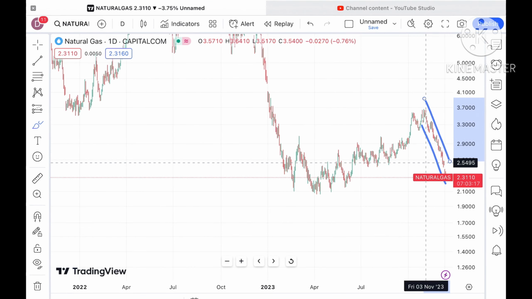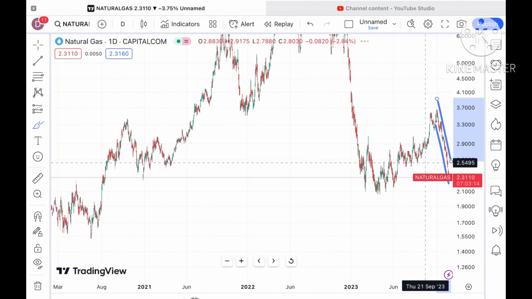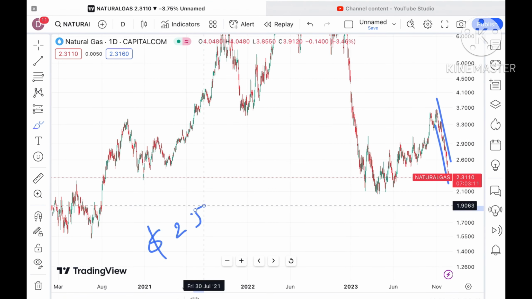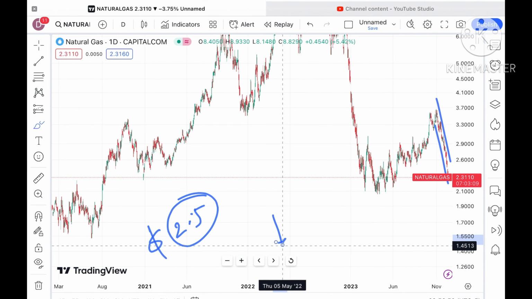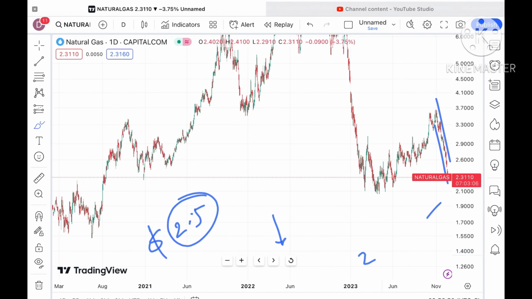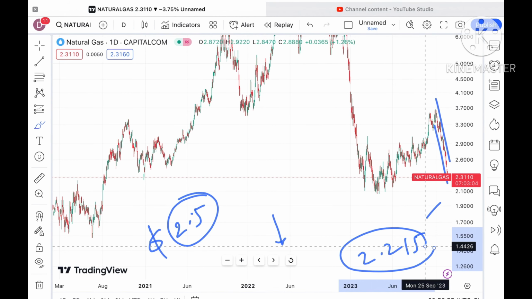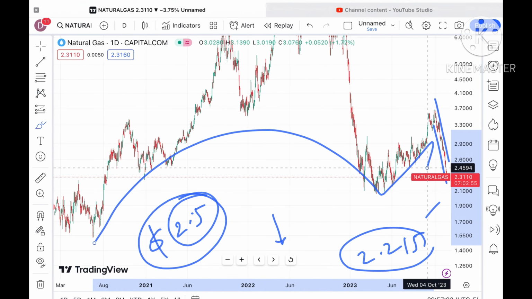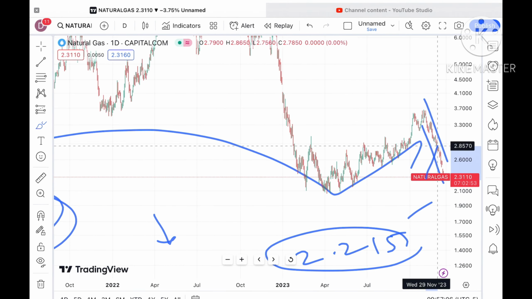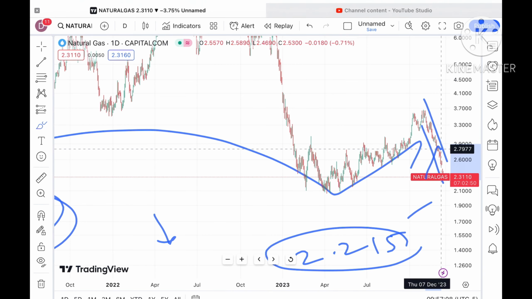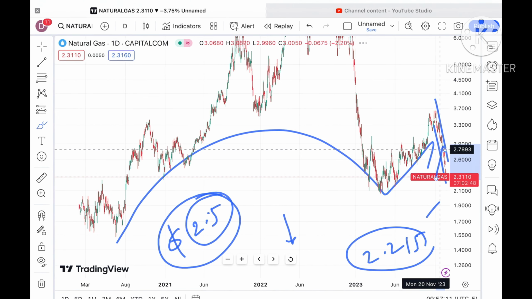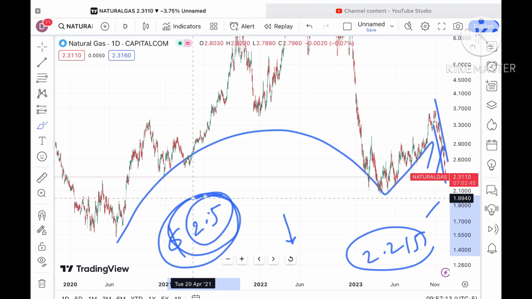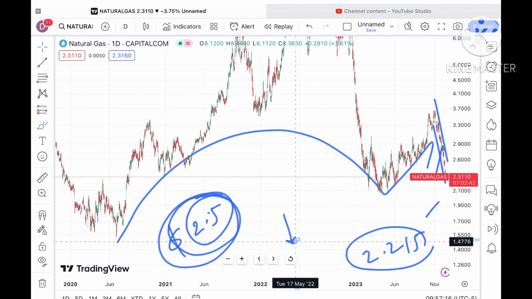Two things you have to understand here. As I've already explained, once the price started going below a level of 2.5, a further downfall we can see, and it has made a low of around $2.2158. Now it has moved a little up, but the overall trend is downside, because there is a clear pattern forming. An inverted U cap pattern was forming, and I've already explained that if it moves below a level of 2.7 and touches a level of 2.5, and if it starts sustaining below this level, a further fall we can see. And yes, the probability of going further down is still on a higher side.